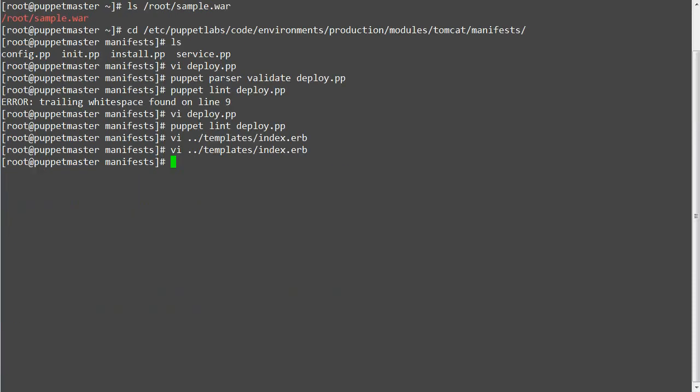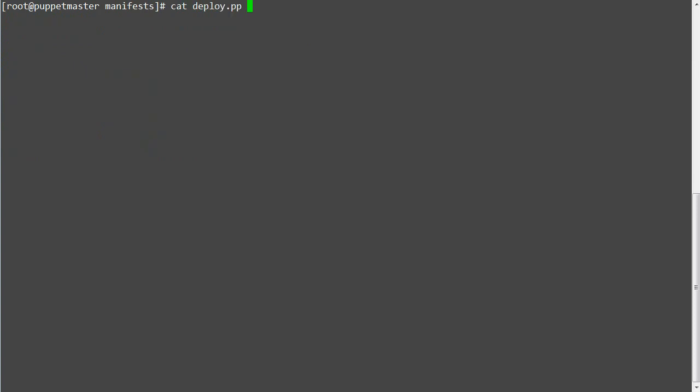So we have configured the index.erb template and deploy.pp file, so it's time to configure the index.pp file. For index.pp we need the strings which we have configured in deploy.pp and the index.erb template file. So grep the strings from the deploy.pp file, and to make it easy I have used the Linux command egrep to only print strings in a file.